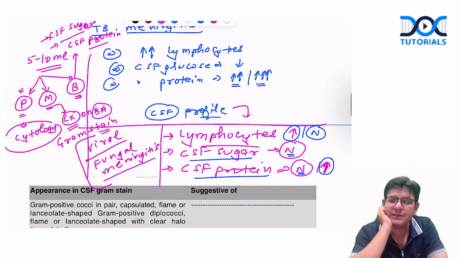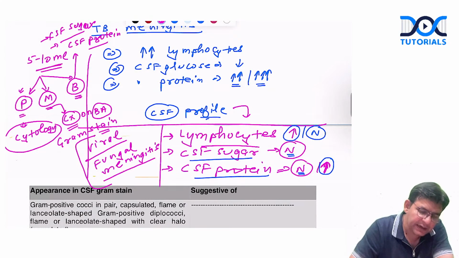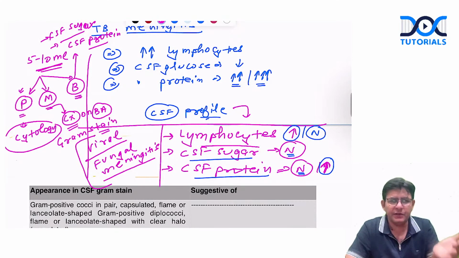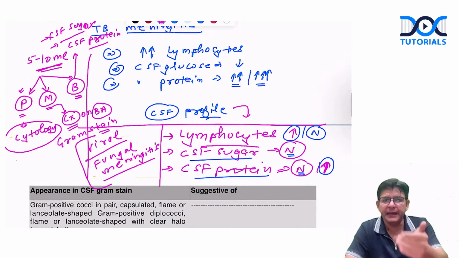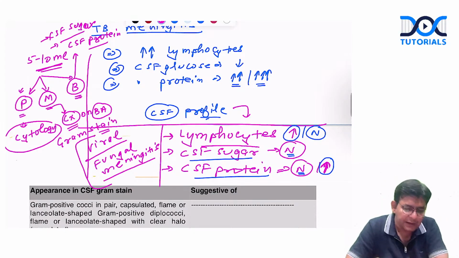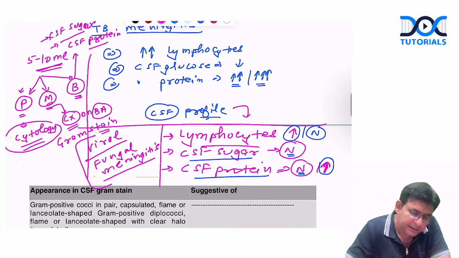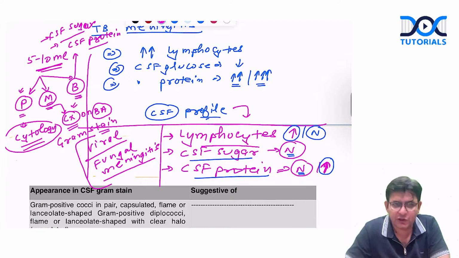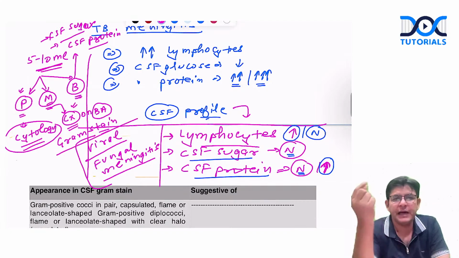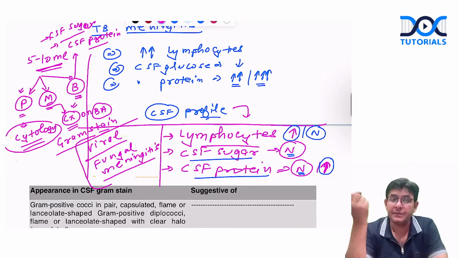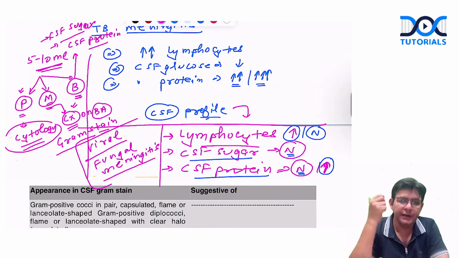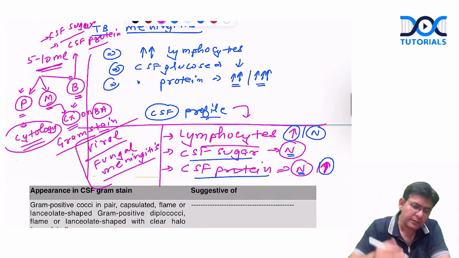Whenever this particular amount of CSF, which is hardly 5 to 10 ml, comes up, it is divided into 3 parts: patho department, micro department, biochemistry department. Patho fellows tell you the cytology, which cells have increased, lymphocytes or neutrophils. Then you have the microbiology fellows. What do they do? Culture. They will put it for culture on the blood agar, and obviously of that particular CSF they try to do the gram stain, because from the gram stain they can have the hint which way they have to go.